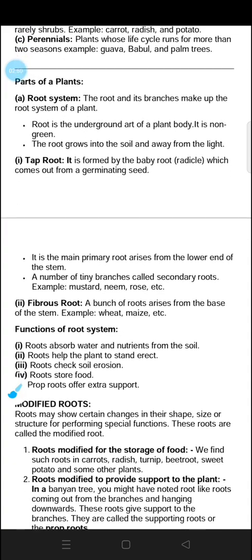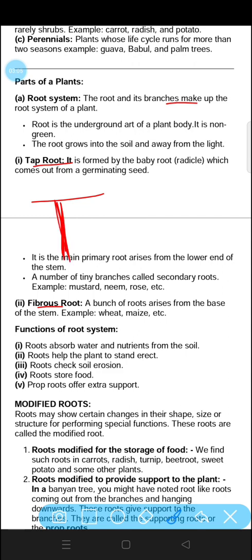Now next is parts of a plant. Root system: the root and its branches make up the root system. Roots are of two types, taproot and fibrous root. Let's see the difference. Taproot has one main root and other roots grow from the main root.